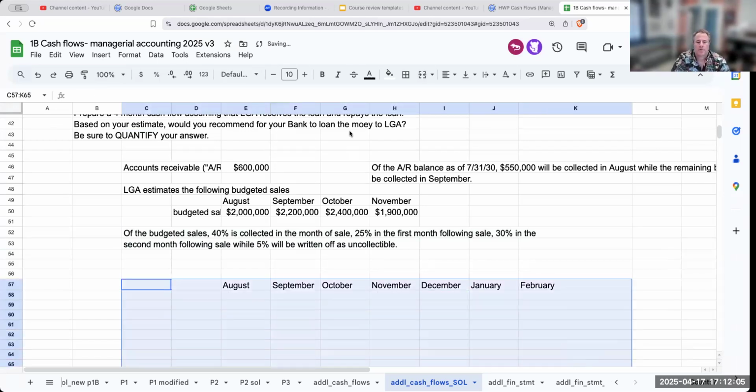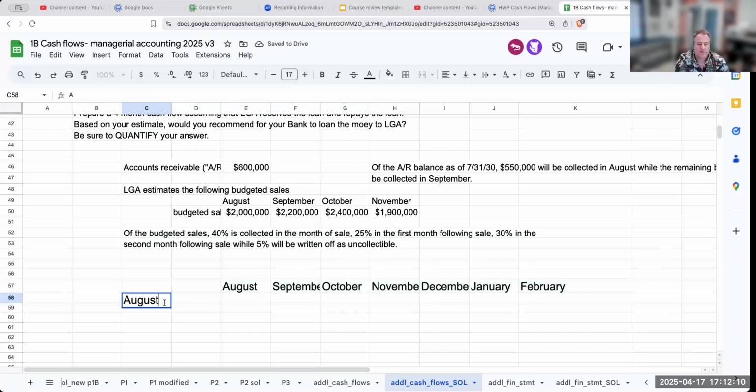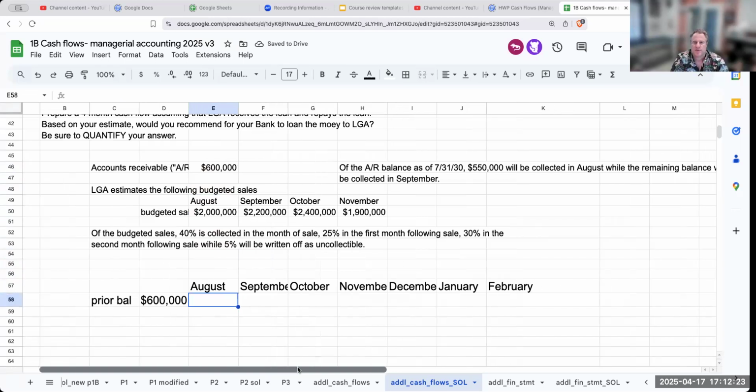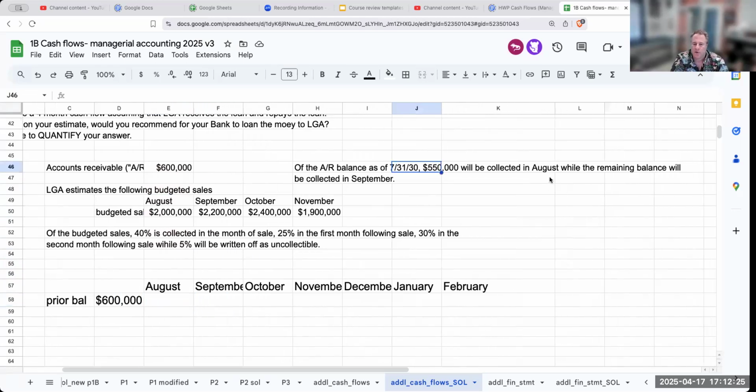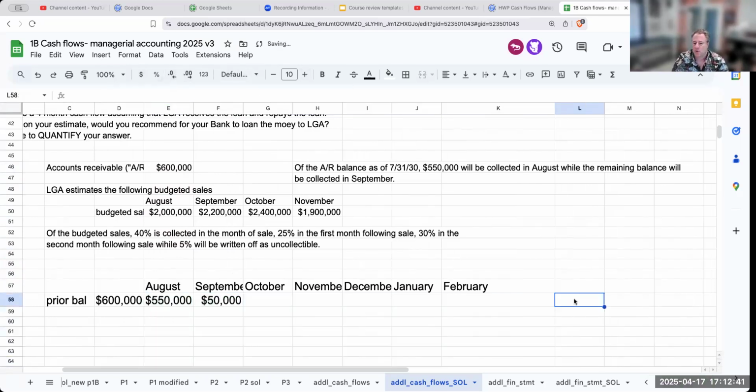And so what we're going to try to do on this is say, okay, our August budget, or basically, let's start with the prior balance first. My prior balance of accounts receivable was 600,000. How are we going to be collecting this? Well, it tells us that we're going to get 550,000 in August, and the rest is going to be collected in September. So in the month of August, I'm going to have 550, and then in September, I'm going to have 50,000.